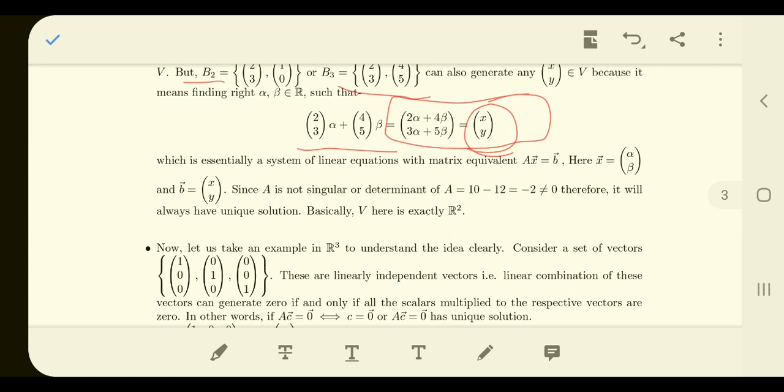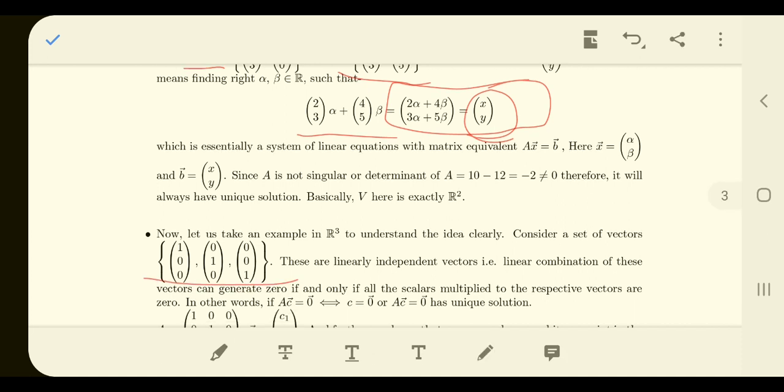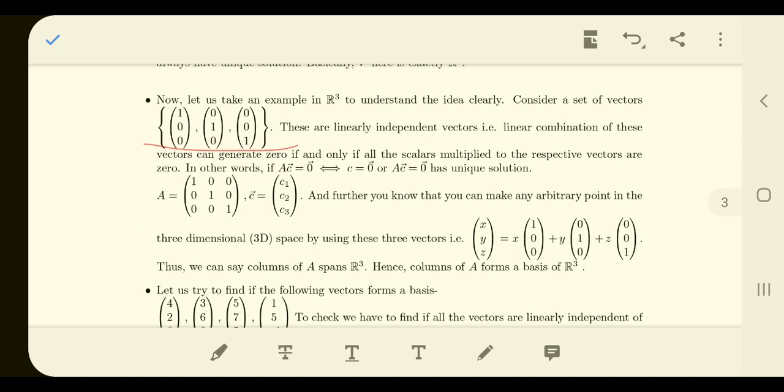Now let us go ahead for a more general way of finding the basis of a span of vectors. Just consider here, we have taken the example from R3, and we have the standard vectors corresponding to x, y, z. We know that with the help of these three vectors we can generate any element of R3.